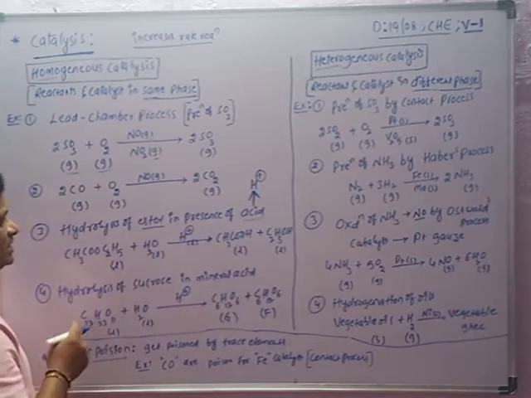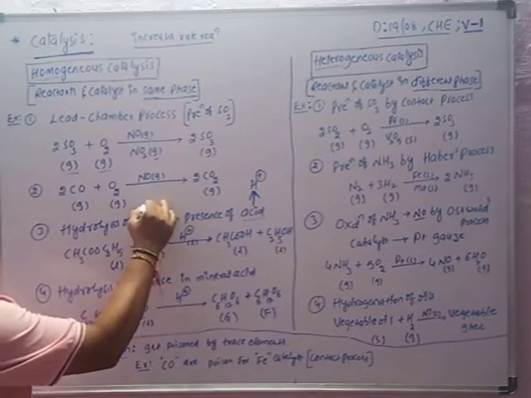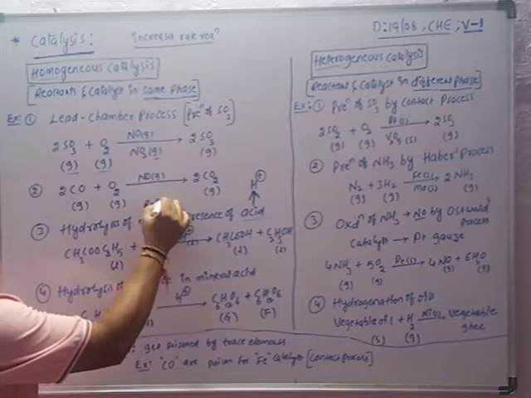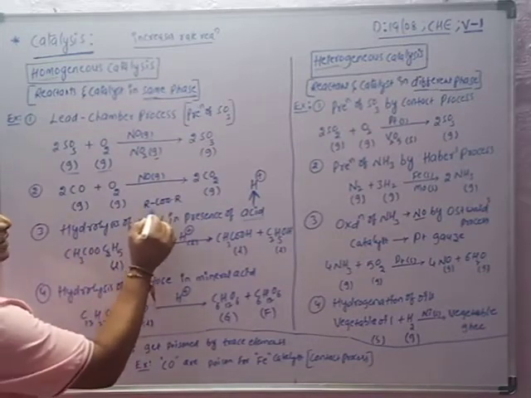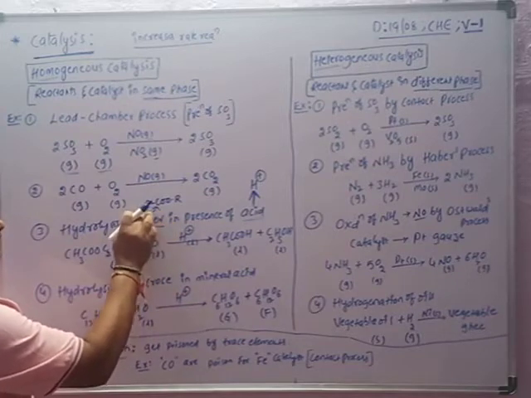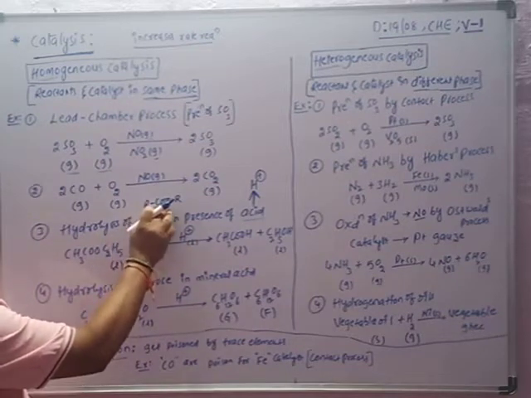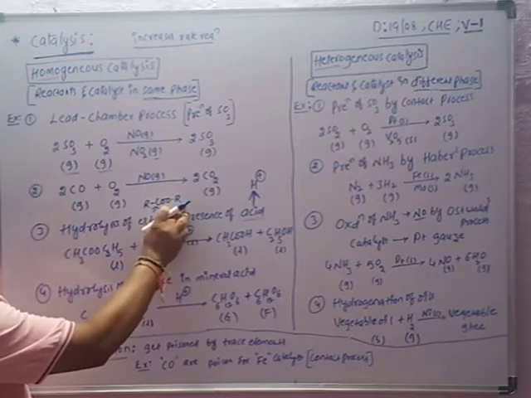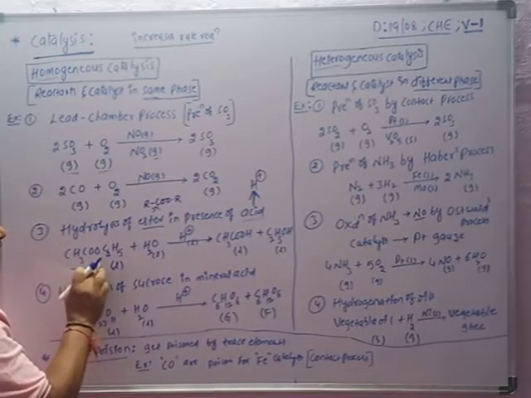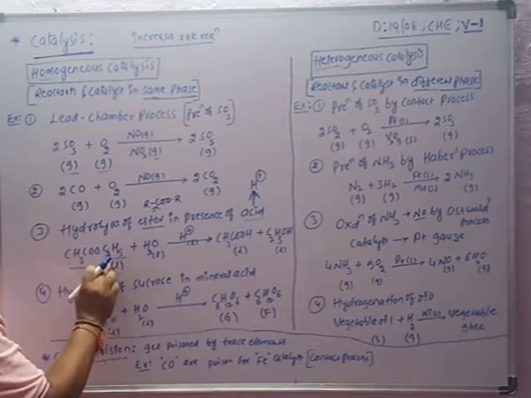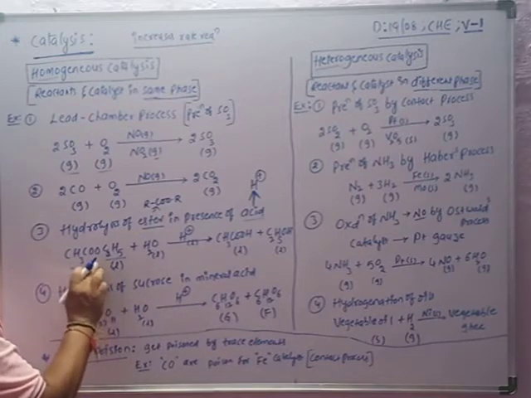Generally an ester is represented as RCOOR, where R is an alkyl and the other is another alkyl. For example, CH3 methyl, COO, C2H5 ethyl. That is the ester.